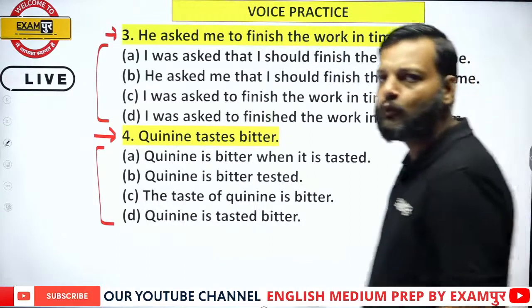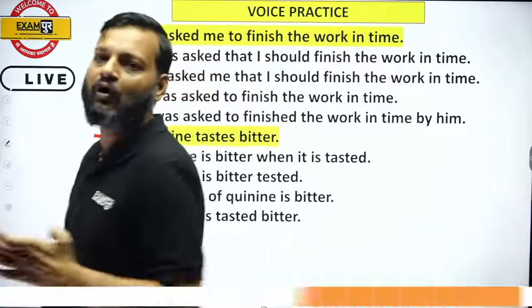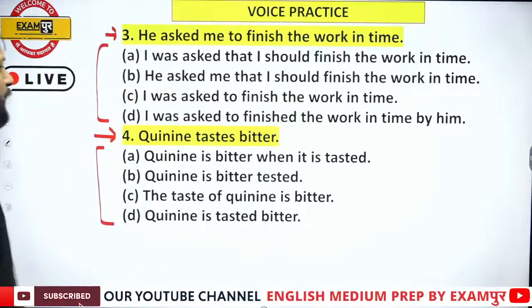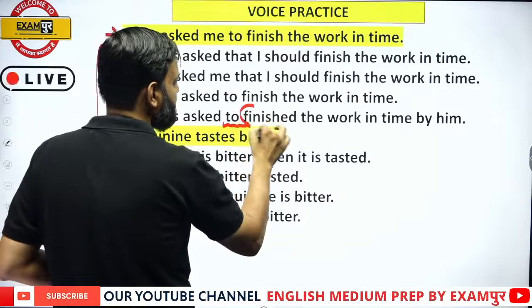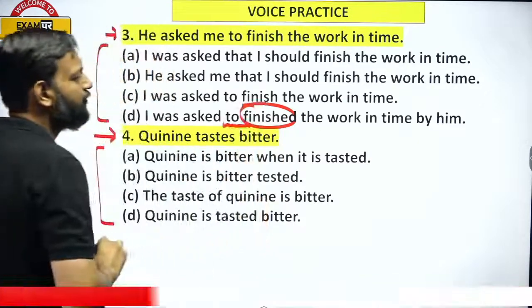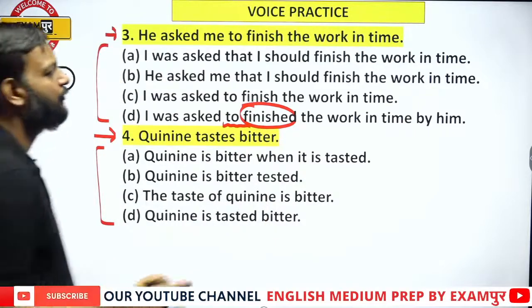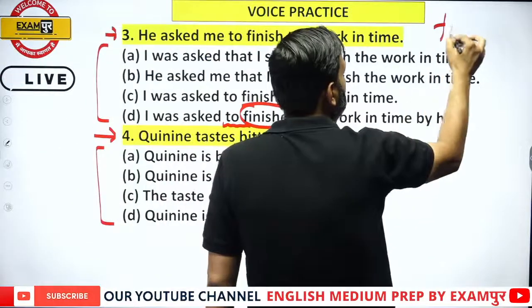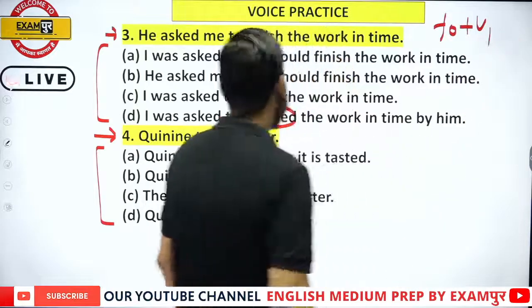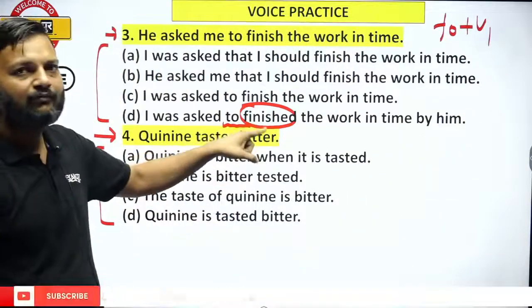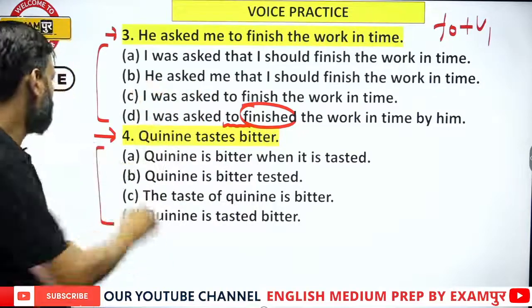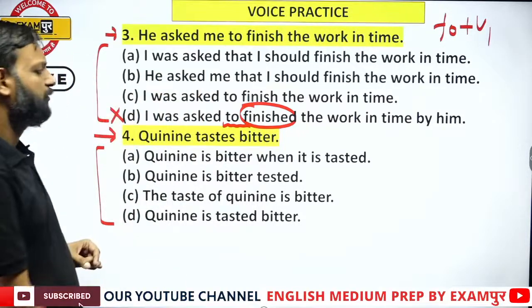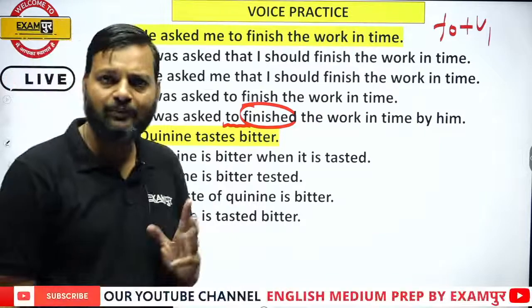You just need to pick the key elements of a sentence, like "to" is never followed by the second form. "To" is always followed by the first form. So here "to" is followed by the second form, which is impossible. So this is the wrong sentence, cannot be the answer.